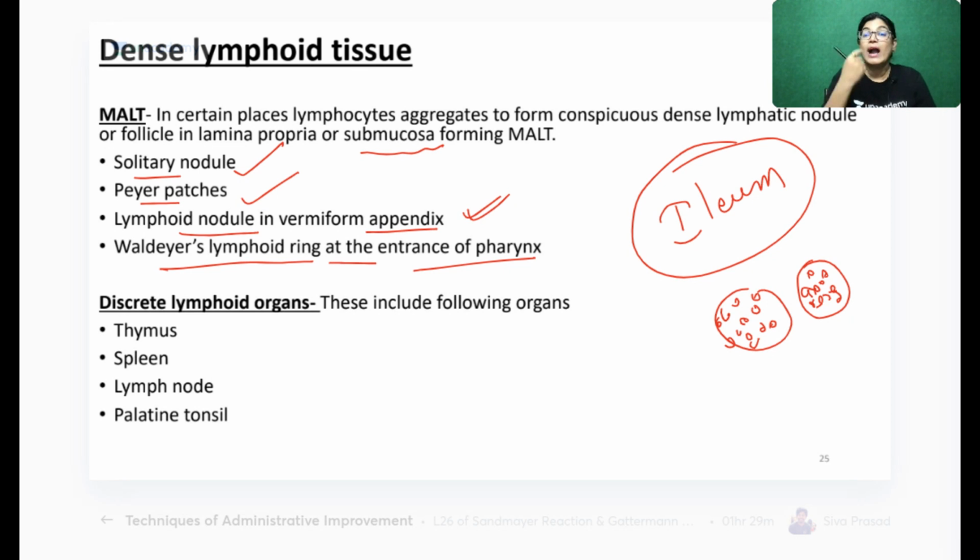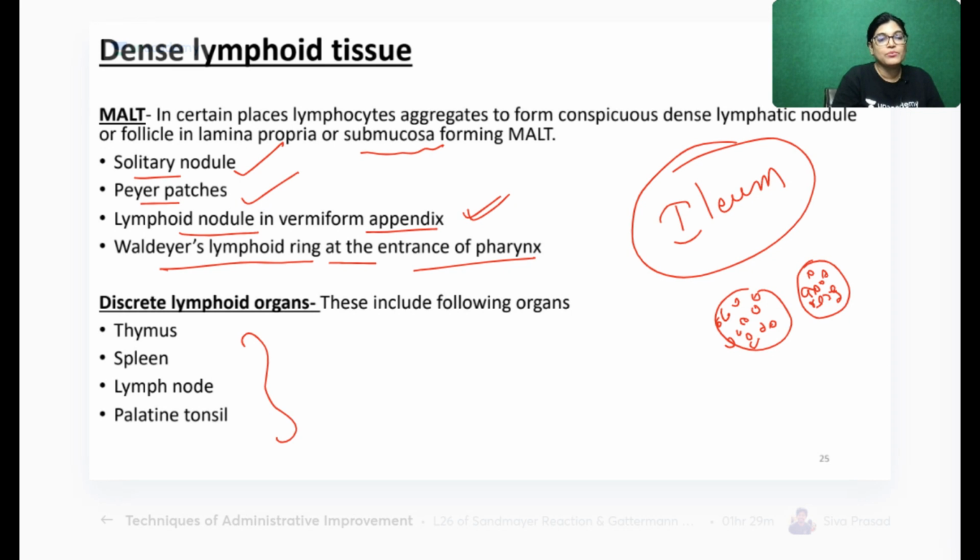lymphoid ring. Waldeyer's lymphoid ring is a ring of lymphoid tissue which is found at the entrance of the pharynx, and this is formed by aggregation of lymphatic tissue, like for example the tonsil, the lymphatic aggregation at the nasopharynx, the lymphatic aggregation at the posterior aspect of the tongue.